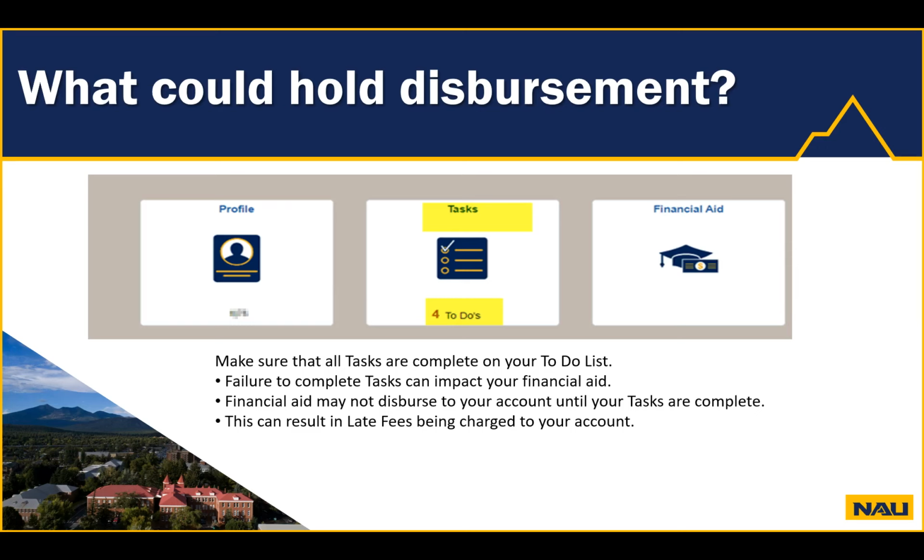Now that we have a better understanding of the offer letter and how to calculate remaining costs, students need to consider the next steps of the financial aid process. Before the year starts, students will have multiple items show up in their to-do list. These action items are being requested by various departments and could impact processes on the student's account. Students must make sure that all tasks are completed, since failure to complete these tasks can impact your financial aid and not allow it to disperse until they are done. This can ultimately result in late fees being charged to your account for non-payment. We will go over some of these to-do list items in an upcoming module.